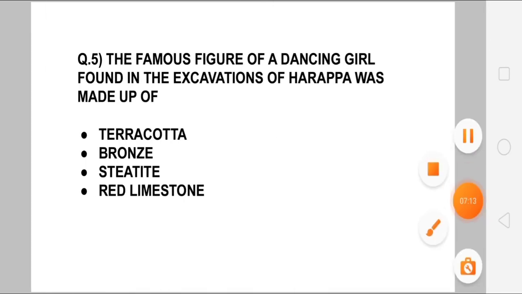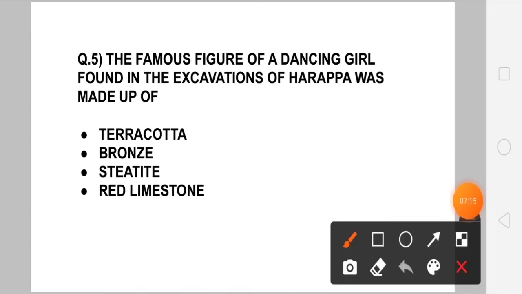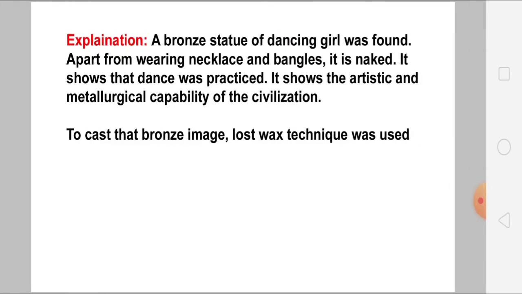Here we have the fifth question. The famous figure of the dancing girl, very important, was found in the excavation of Harappa. What was it made of? It was made of bronze. So let's move to the explanation.